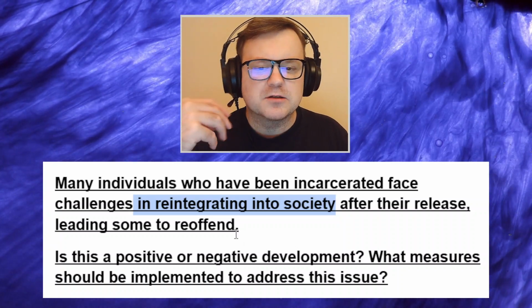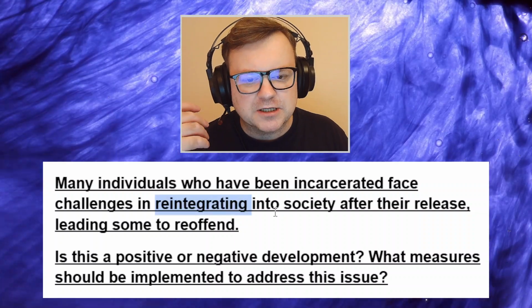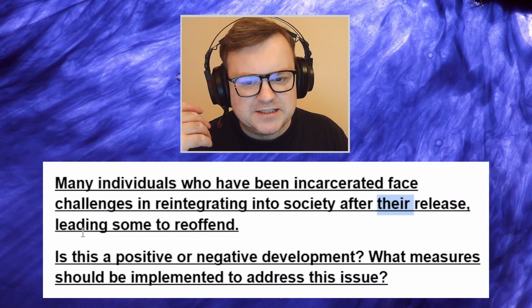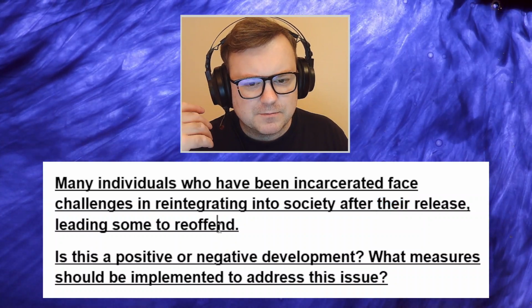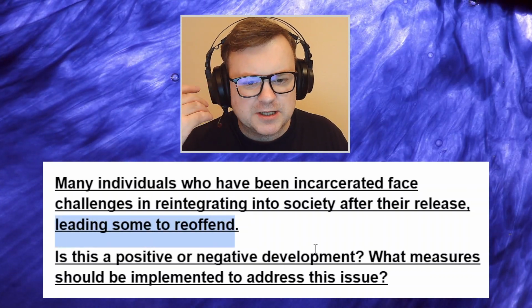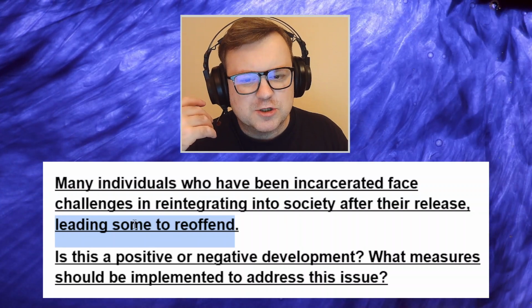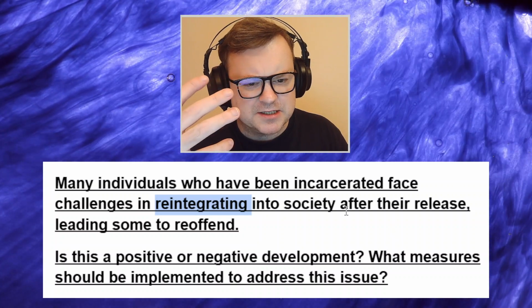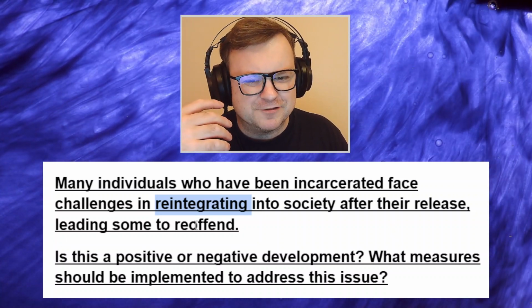All of those things include reintegrating into society after their release, leading some to reoffend. Potentially that's a cause. So they can't reintegrate. They can't become part of society again, and so they reoffend.